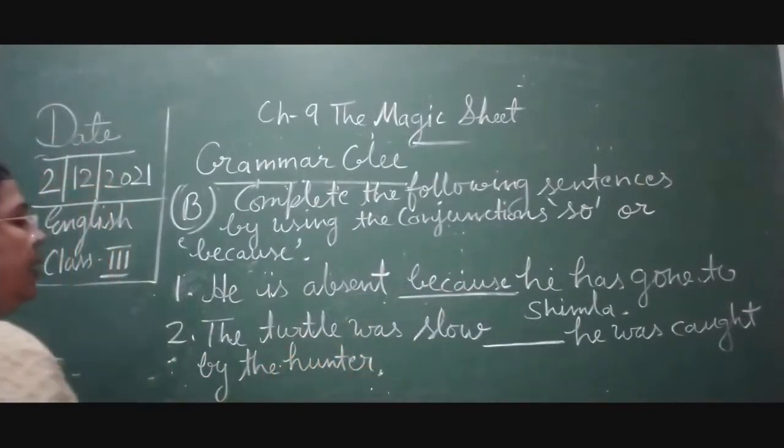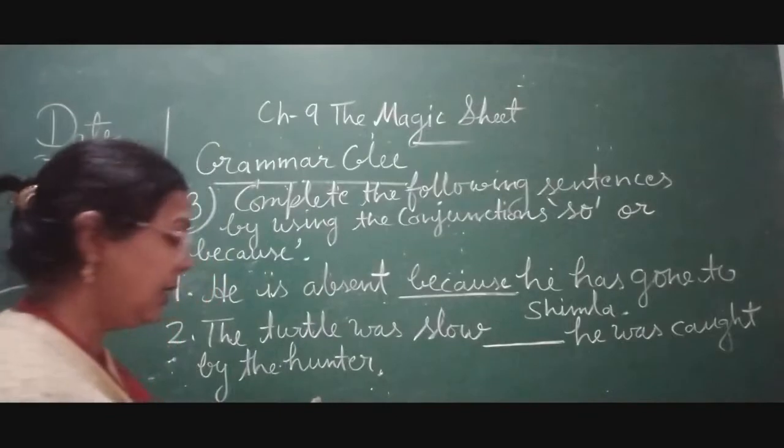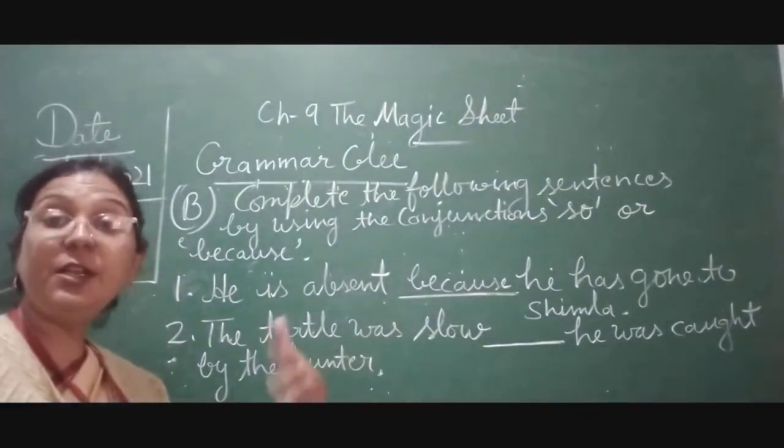Okay children. Now the turtle was slow. Turtle क्या है? Slow है. He was caught by the hunter. Now here children, used to show the result of an action. Result क्या है उसका?